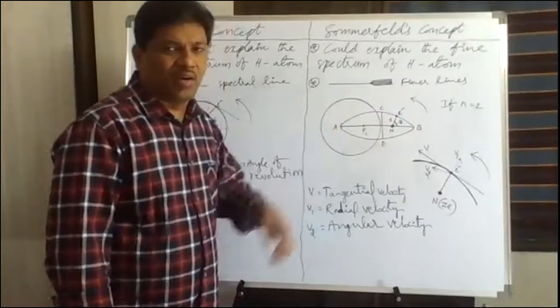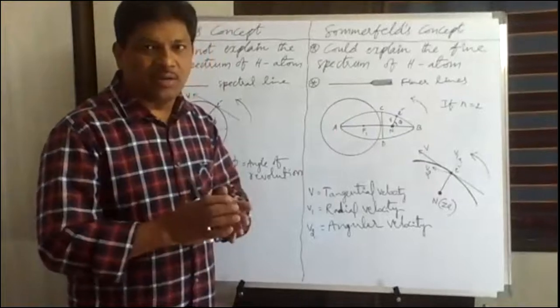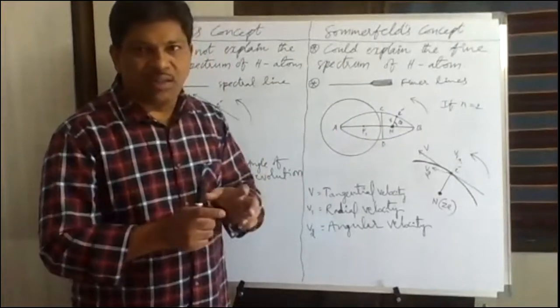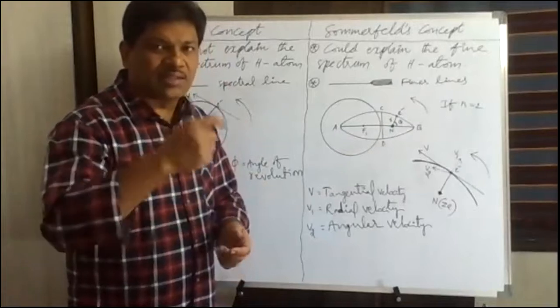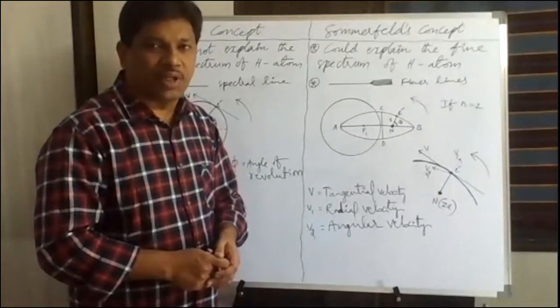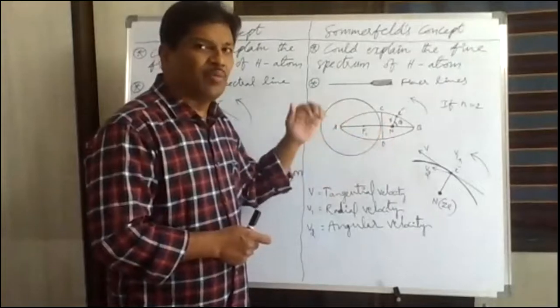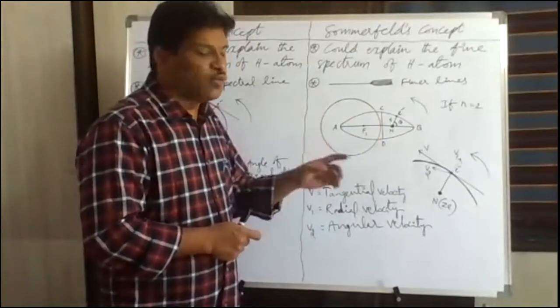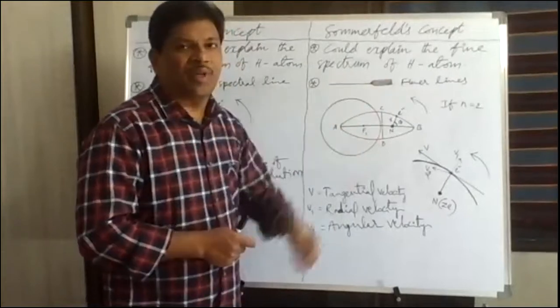These two paths, elliptical and circular, are called suborbits or subshells according to Sommerfeld. So according to Sommerfeld's concept, around the nucleus there will be orbits, shells, and again the shells are made up of subshells or suborbits. Here an elliptical suborbit and a circular suborbit will be there. When an electron jumps from one subshell to another, fine lines will be obtained.